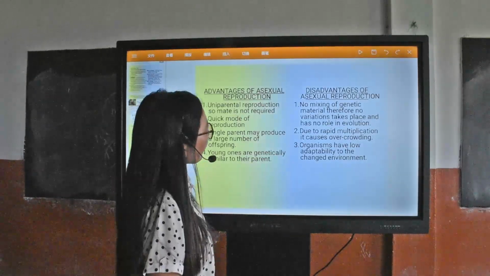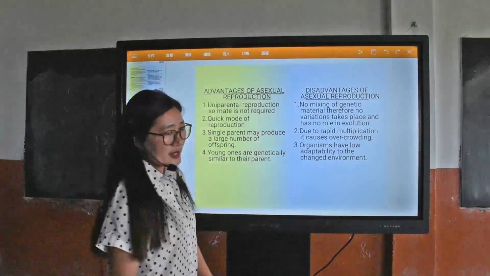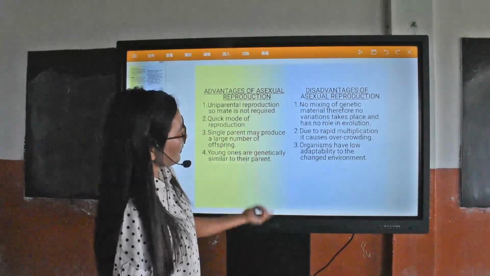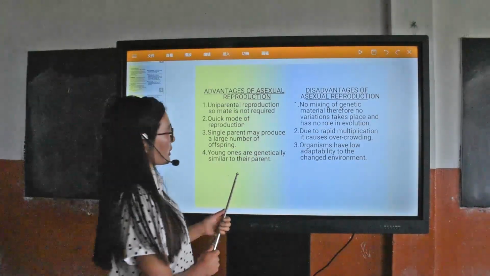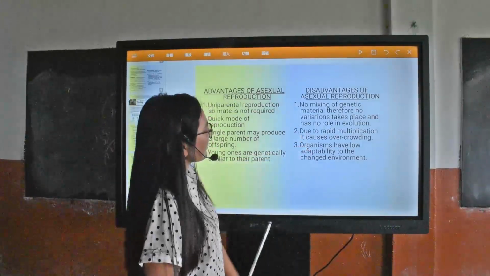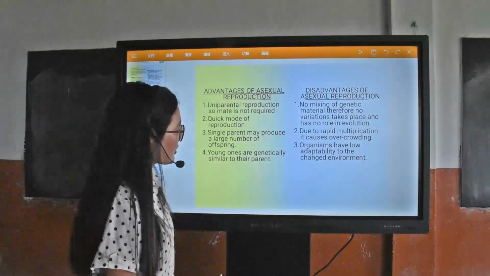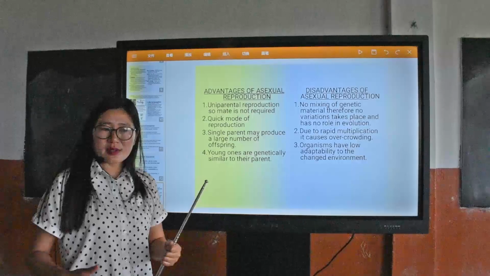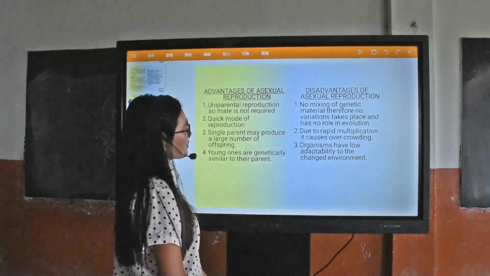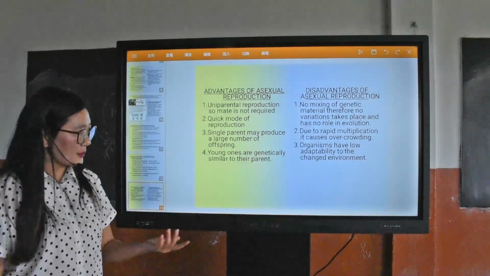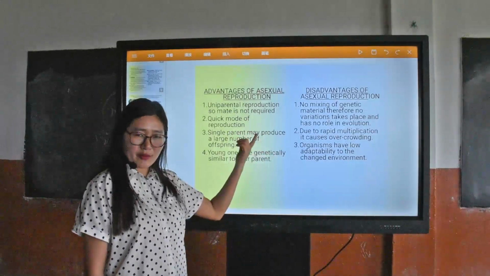Now the disadvantages. Number 1, since there is no mixing of genetic material, they will not have variation among the species. Number 2, due to rapid multiplication, overcrowding of the species can occur. Number 3, organisms will have low adaptability to a changed environment.